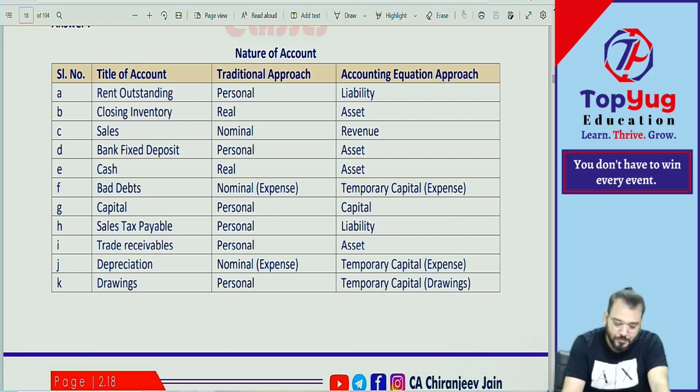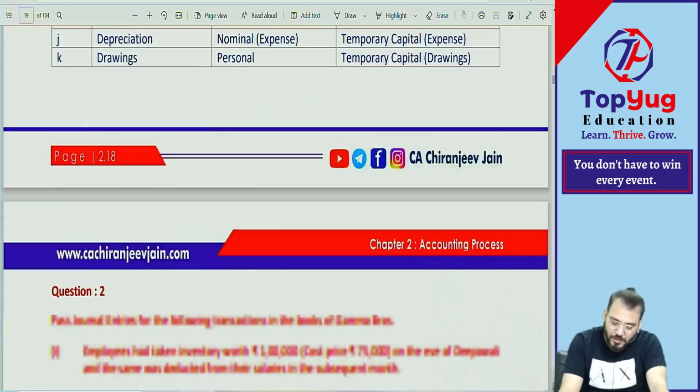Bad debt is nominal. Capital is personal. Sales tax payable, each and every liability, any amount payable, is personal. Trade receivable, debtor is nothing but trade receivable. I hope I have given the names also, account receivable, trade receivable. My job is done. Now it is your job to understand. Depreciation, drawing, correct? Simple, no?